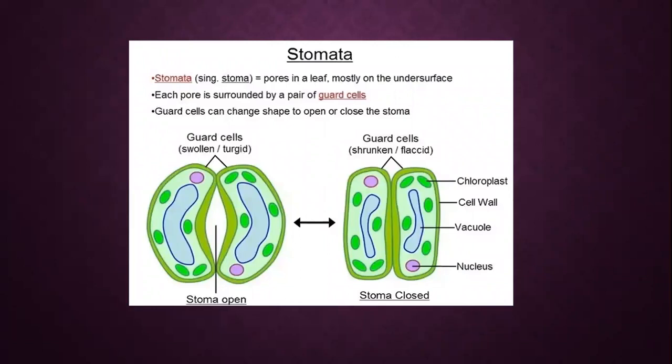As you already know, stomata is a plural, singular is known as stoma, and these are the pores in a leaf, mostly on the undersurface. There are more stomata present on the lower surface of the leaf. Why? Only to stop the rate of transpiration, to check the rate of transpiration.